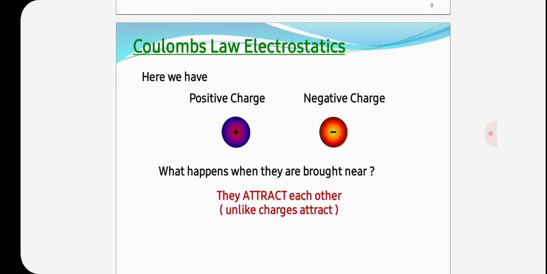Next we go to Coulomb's law of electrostatics. So here we have positive charge and negative charge. Charles Augustin de Coulomb performed a series of experiments, summed up his experiments and established two laws known as Coulomb's laws of electrostatics.